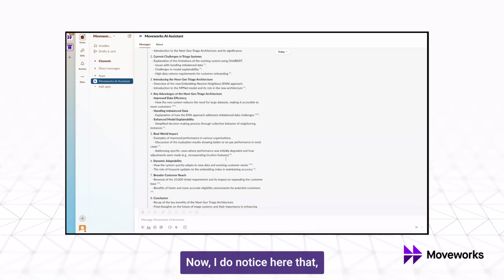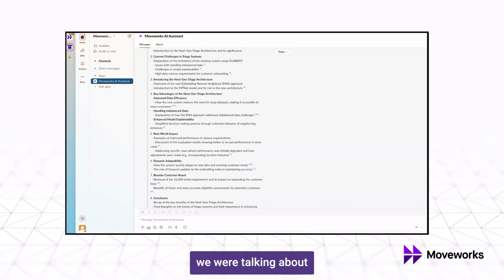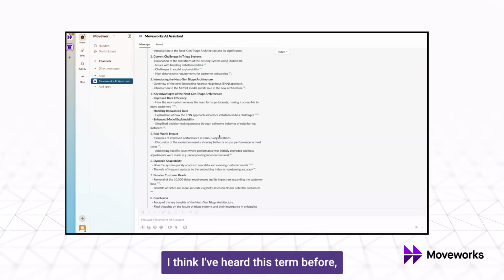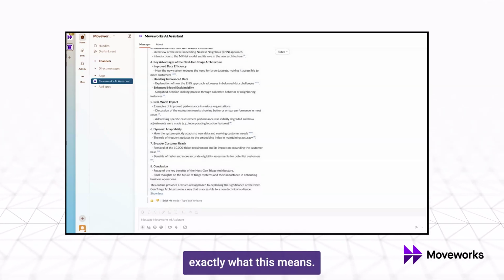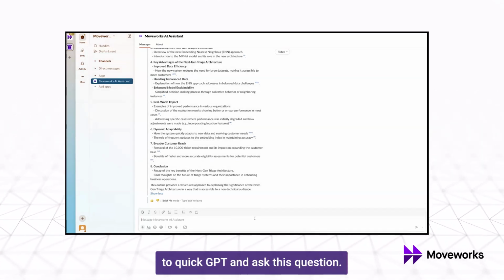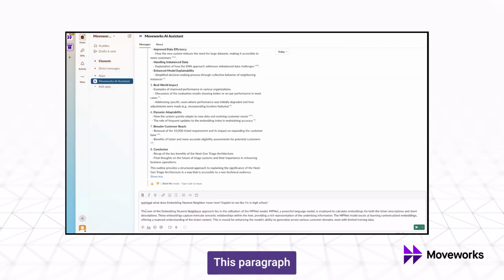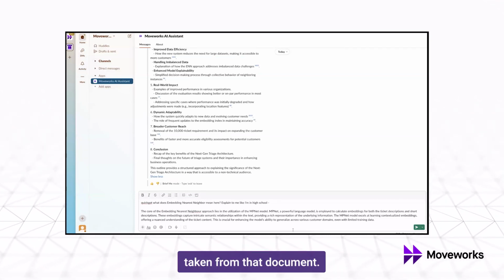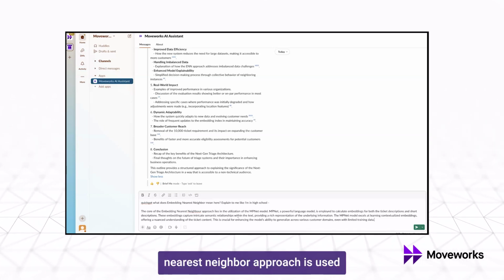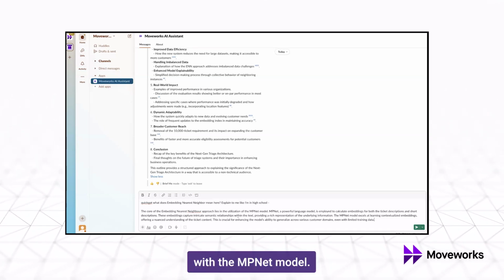Now, I do notice here that we're talking about the embedded nearest neighbor approach. I think I've heard this term before, but I want to understand exactly what this means. So I'm going to switch to Quick GPT and ask this question. This paragraph that you see here is actually directly taken from that document, where we talk about how the embedding nearest neighbor approach is used with the MPNet model.